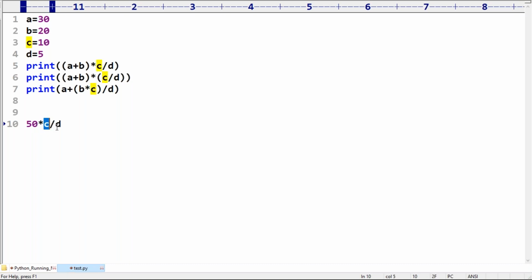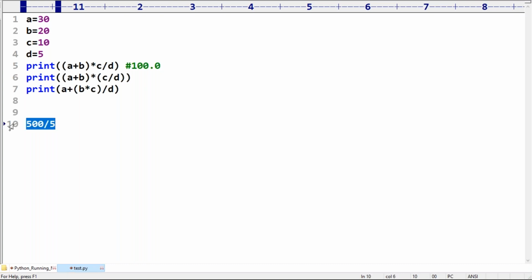C value is 10, so 50 into 10 means 500. Next, by D, which is 5. 500 by 5, what is the answer? Don't forget, 100.0. The division operator always provides a float value only.